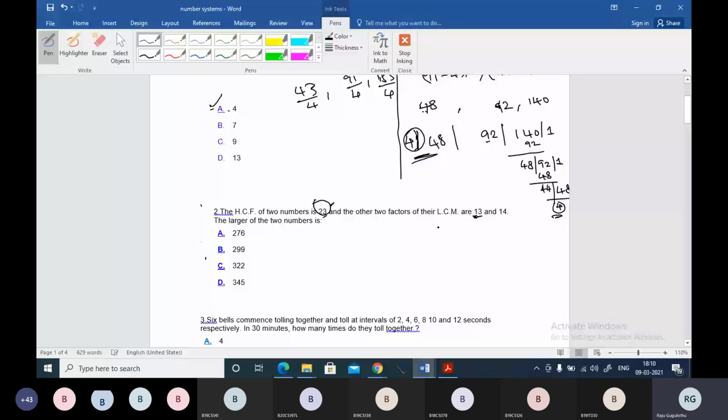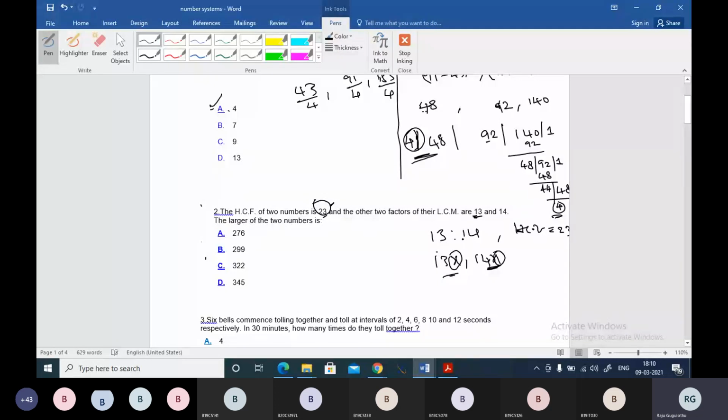See, if they say that two numbers are in this ratio 13 is to 14, and their HCF is 23, then find the numbers. If this question comes, then you can consider 13x comma 14x will be the numbers. This kind of concept I have explained in ratios and proportions to the third years. And this x is nothing but HCF, boss.